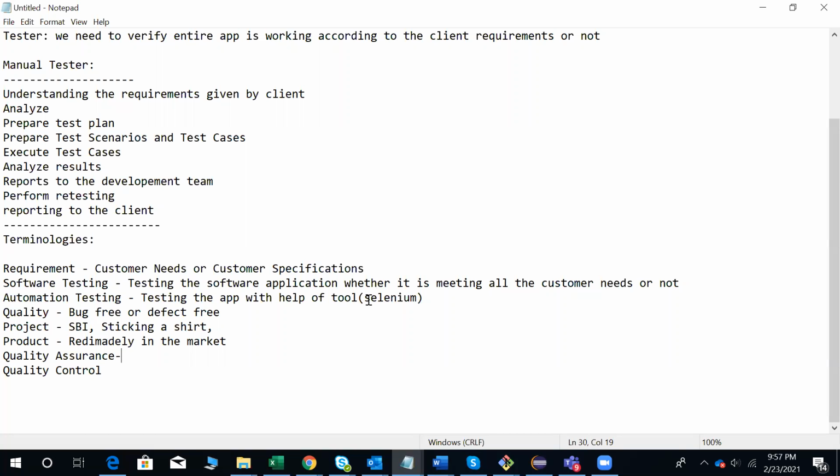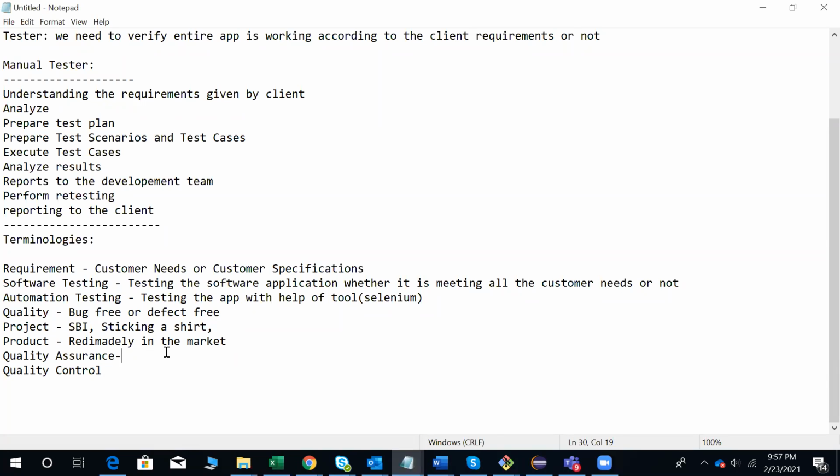We are assuring the quality of the application by following different standards. So finally, what quality assurance is telling us is whether we are giving the right product to the customer or not. We need to give the right product to the customer, and that we need to verify.